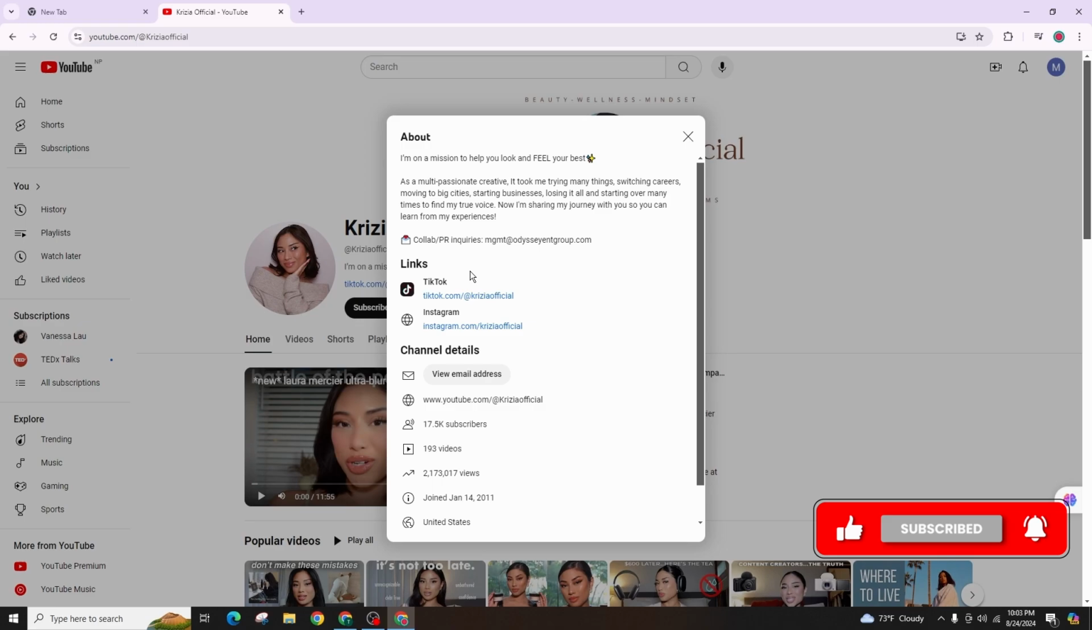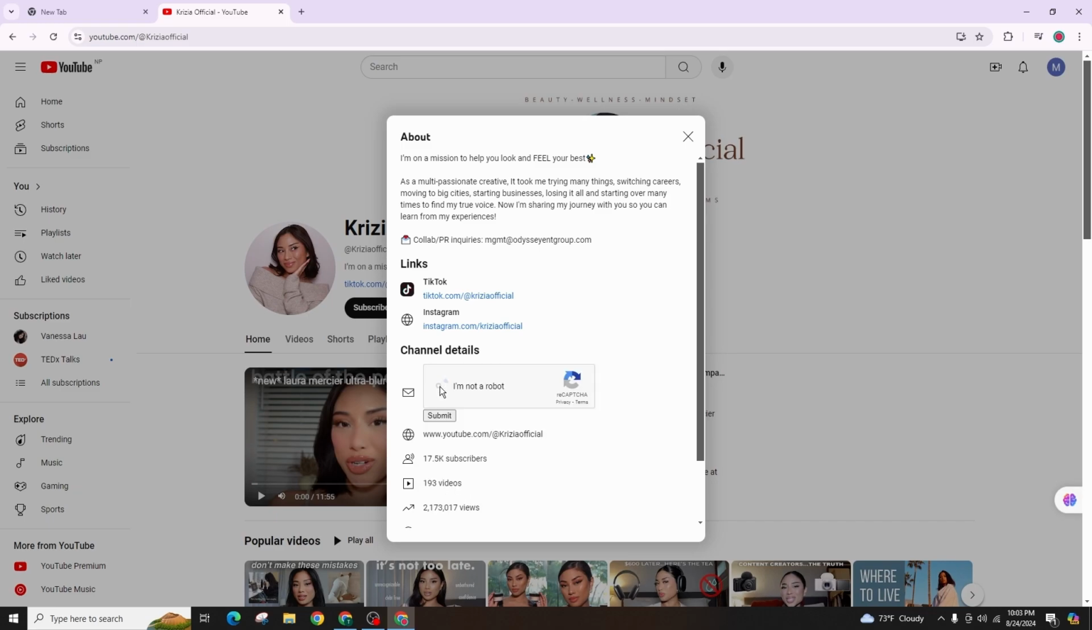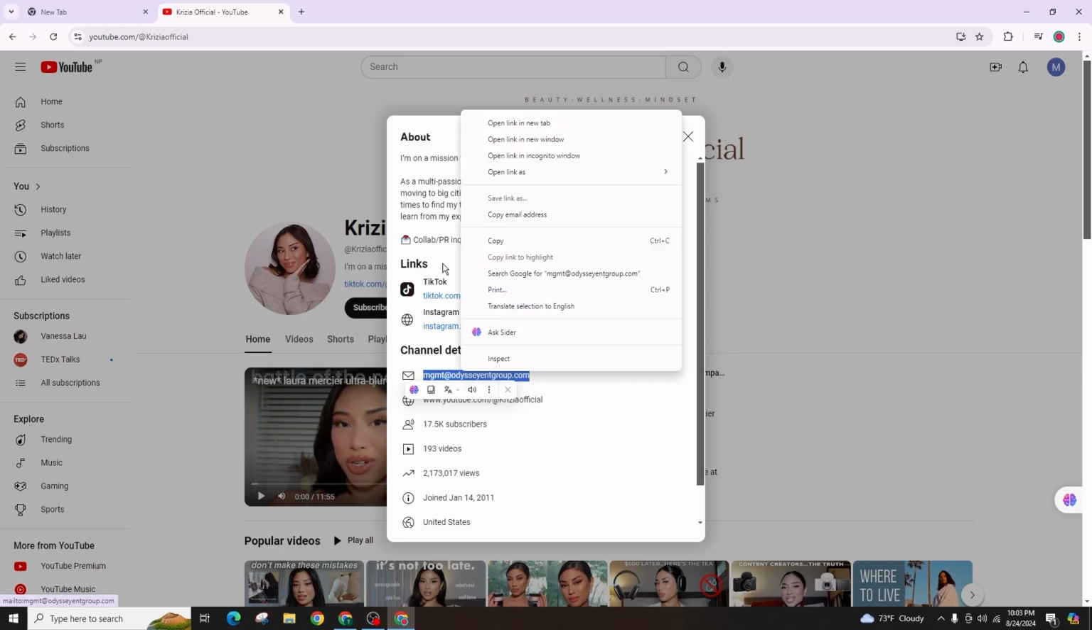But if you prefer to send an email, there might be an option to view their email address. So click on that. Then check this box to reveal the email address. Click on submit. And here is the email address of this person. And now you can send your message to this email and they will receive it.